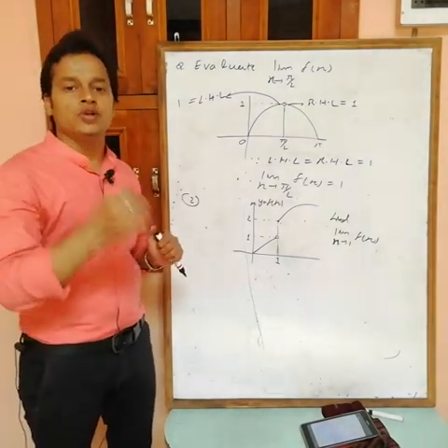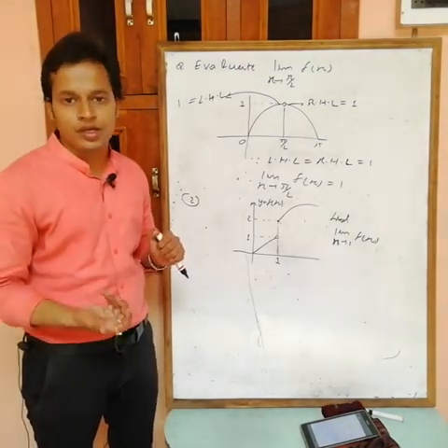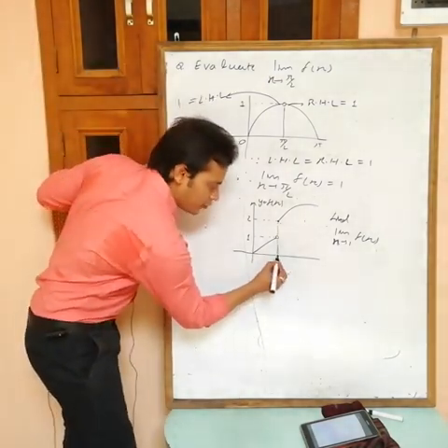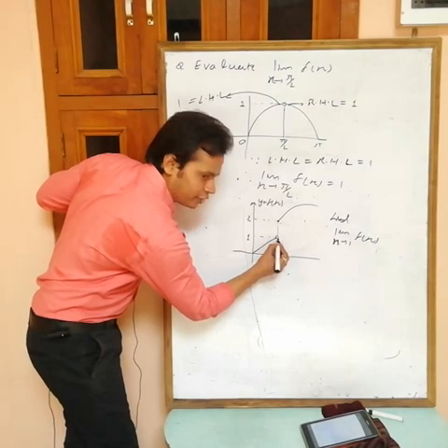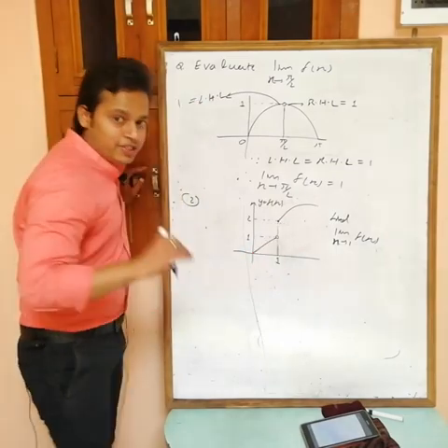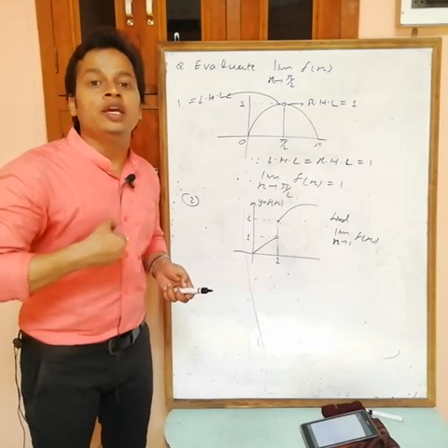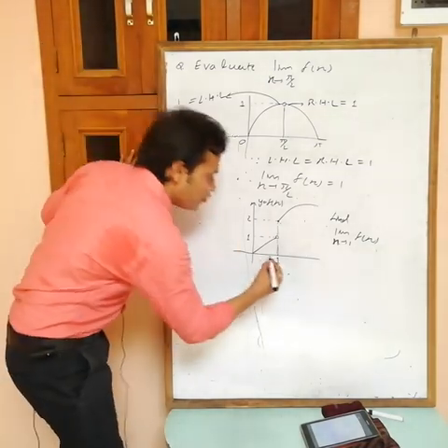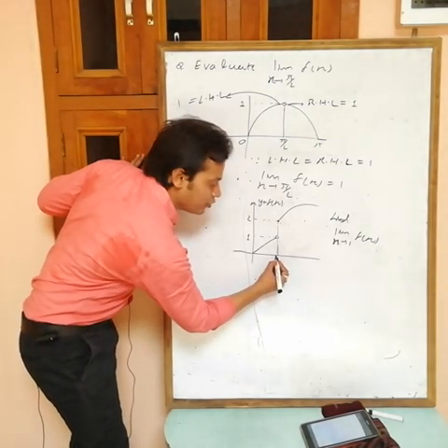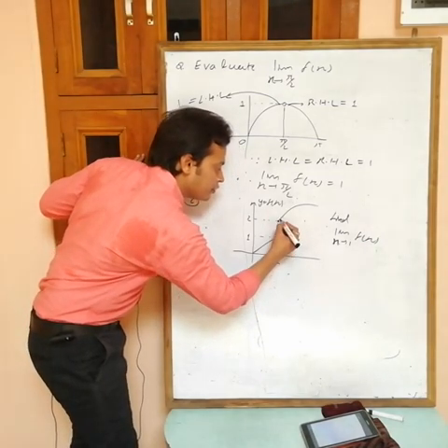If LHL equals to RHL equals to finite, then limit exists. If both are not equal, then limit does not exist. Okay. Now find LHL and RHL. Actually, this is 1 and here we have white hole, it means there is no value. This is the value of function at x equals to 1. It means this is f(a), but we don't want value of f(a). What we want is value in immediate neighborhood. So value at just next point is known as RHL and value at just previous point is known as LHL.